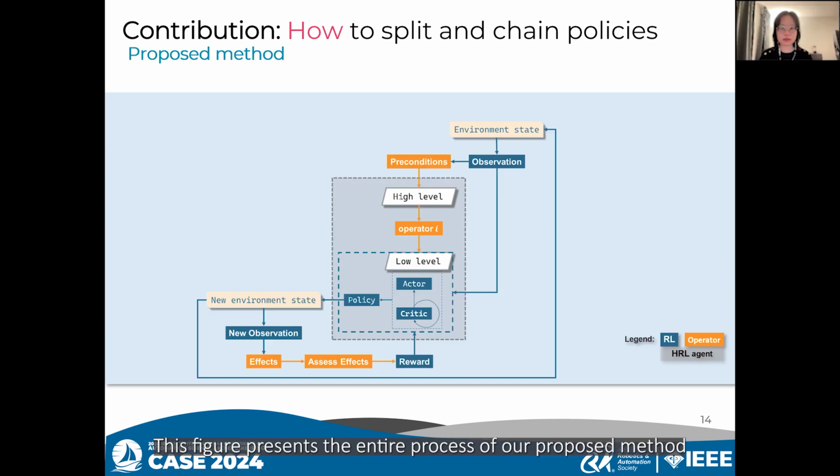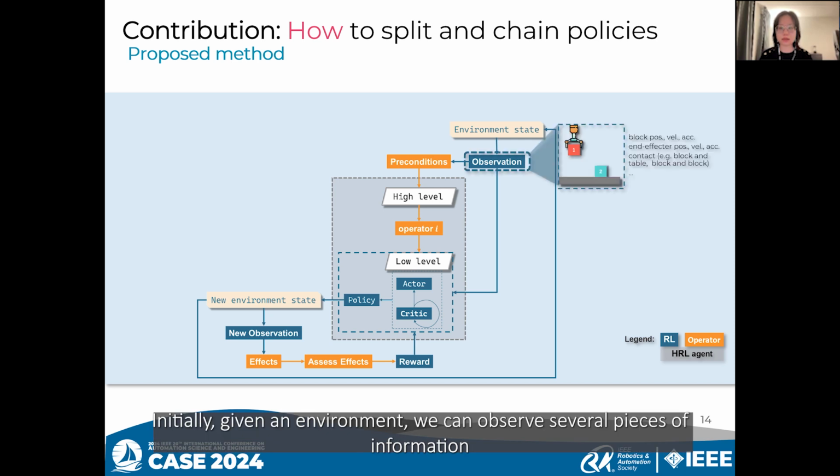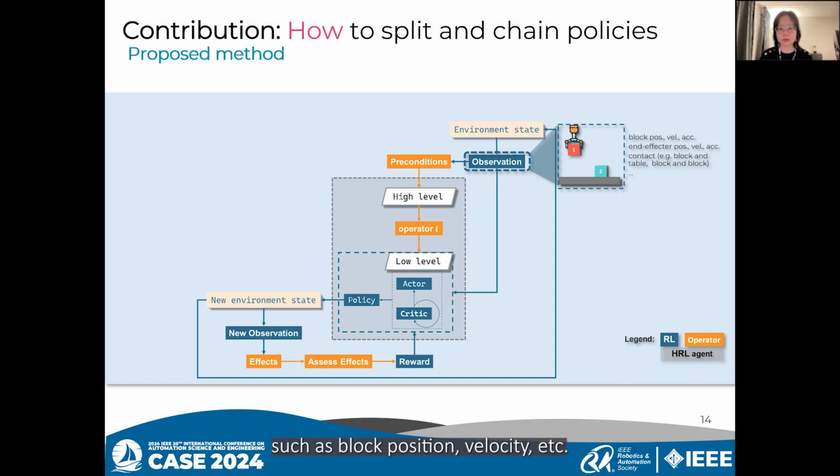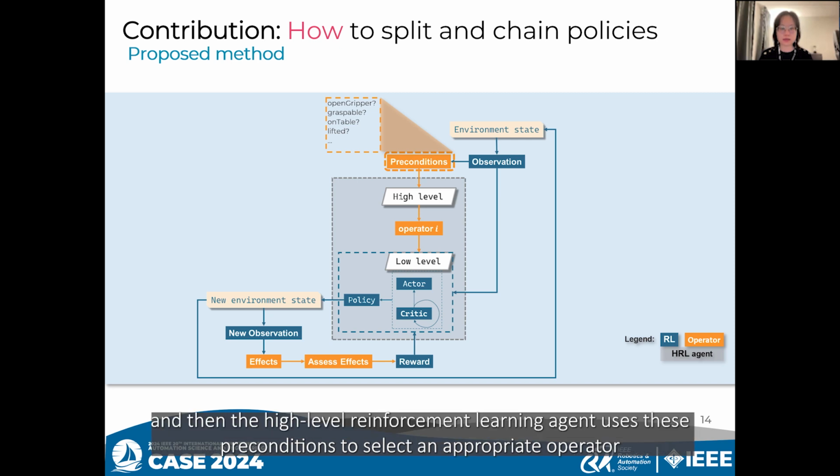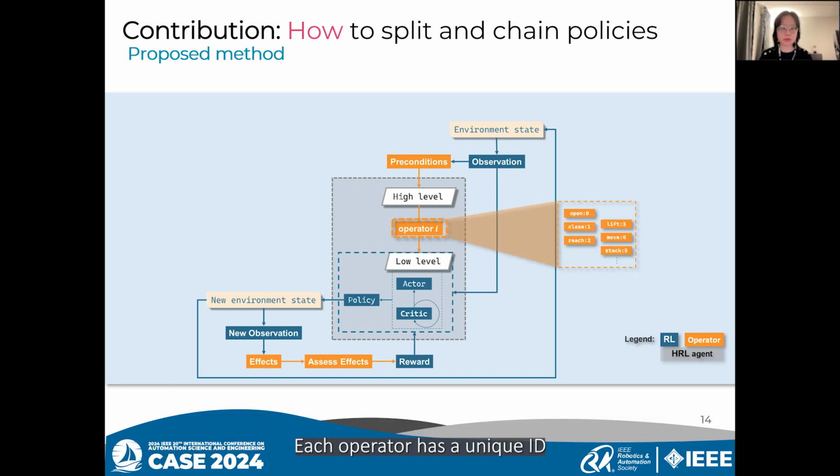This figure presents the entire process of our proposed method. Initially, given an environment, we can observe several pieces of information such as block position, velocity, and etc. This observation is state-based. Preconditions are used to describe the observation as predicates, and then the high-level reinforcement learning agent uses these preconditions to select an appropriate operator. Each operator has a unique ID, which the low-level agent uses for indexing during learning.